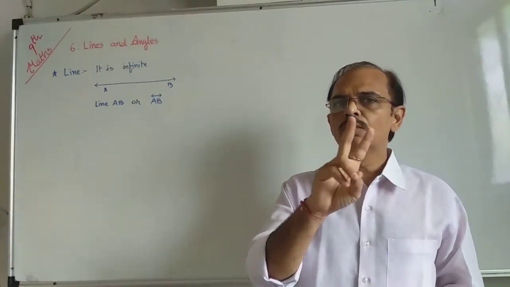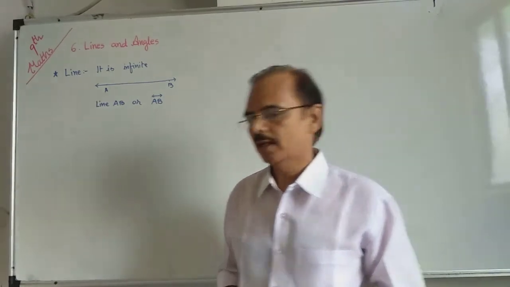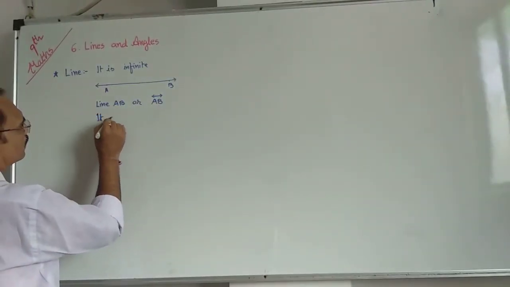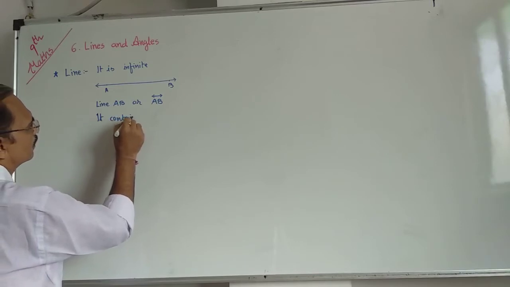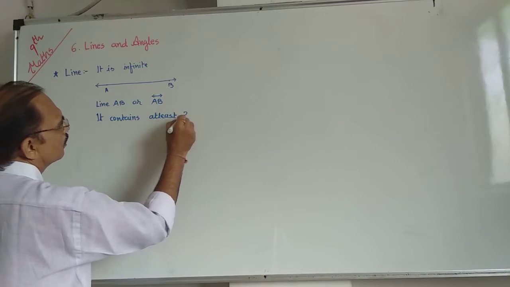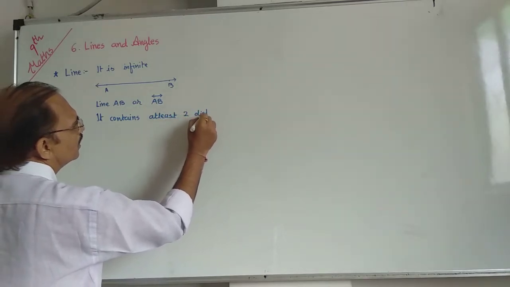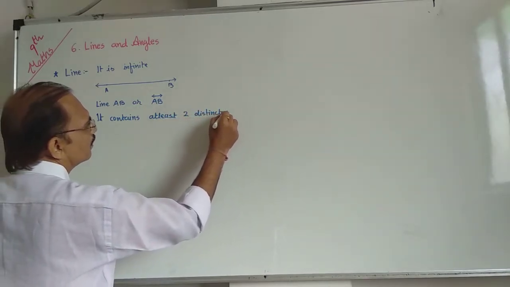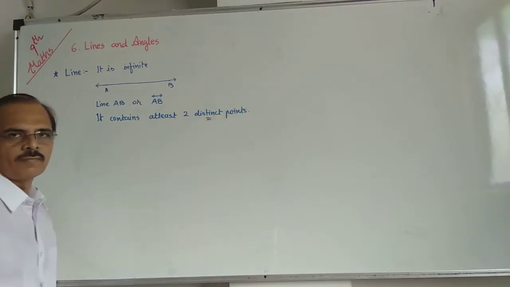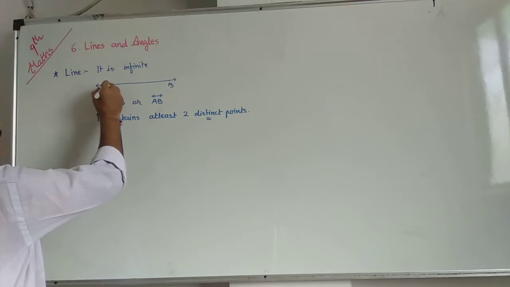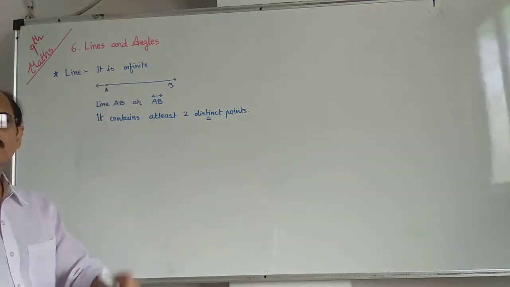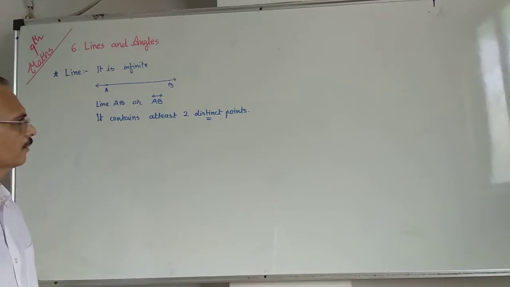So at least 2 points are necessary to draw a line. It contains at least two distinct points. Okay, distinct means different. You can't say that point A and point B is also the same. Two distinct points are necessary to draw a line.